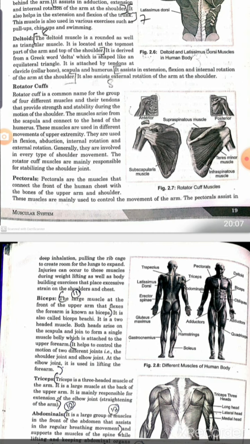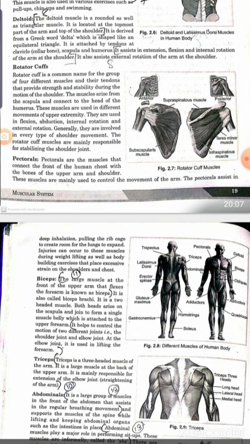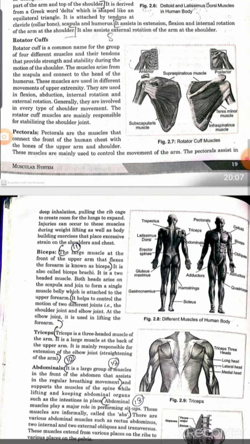The pectorals also assist in deep inhalation because they are attached to the chest portion or rib cage, pulling the rib cage to create room for the lungs to expand. Injuries can occur to these muscles during weightlifting as well as bodybuilding exercise.